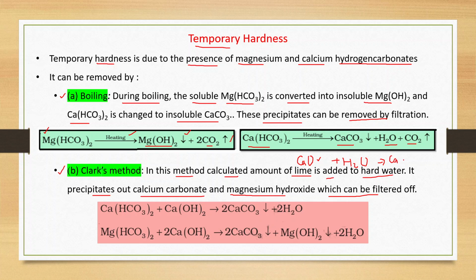Then this calcium hydroxide reacts with calcium hydrogen carbonate and magnesium hydrogen carbonate like this. Calcium hydrogen carbonate reacts with Ca(OH)2 to give a precipitate of calcium carbonate along with water. In the same way, magnesium hydrogen carbonate, when it reacts with Ca(OH)2, gives a precipitate of calcium carbonate and a precipitate of magnesium hydroxide along with water.